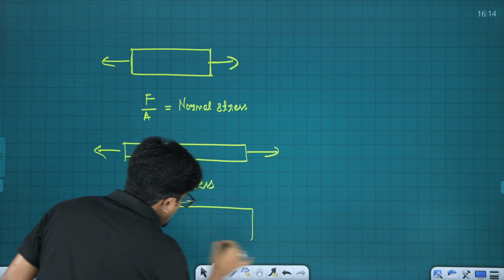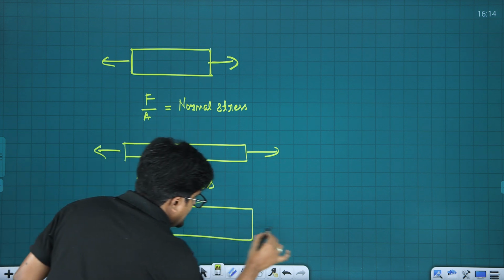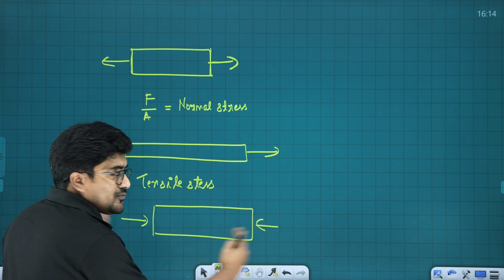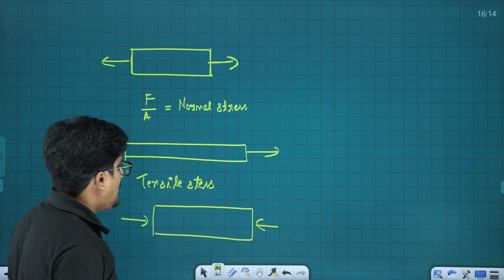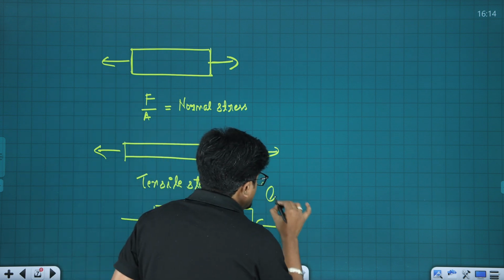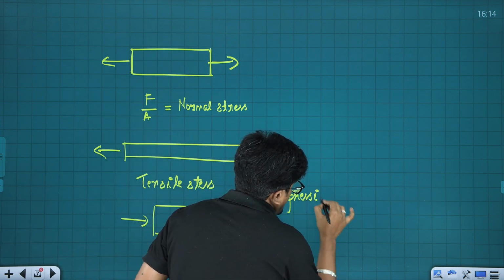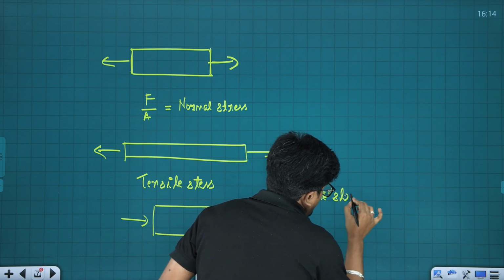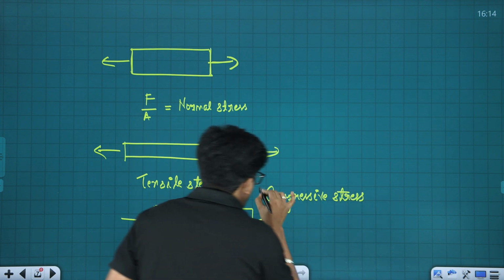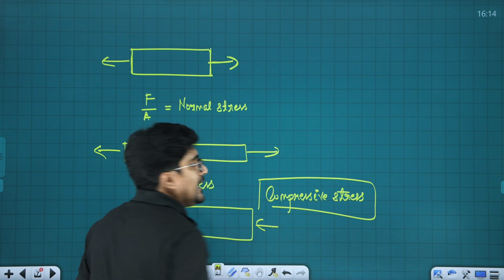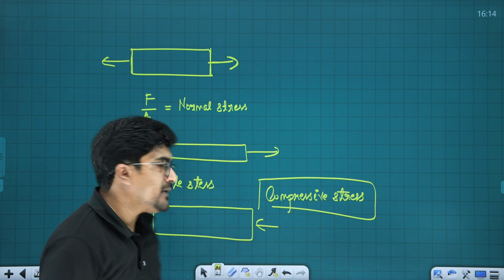And if the force is acting like this, here the force is trying to compress the body. There we call it compressive stress. So in both the cases, the force is acting normal.